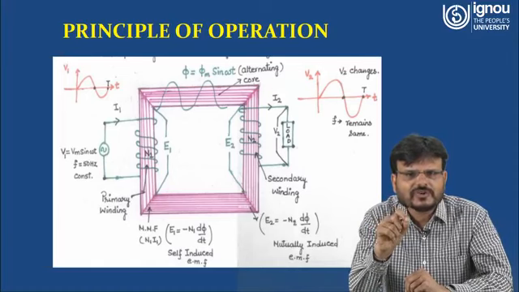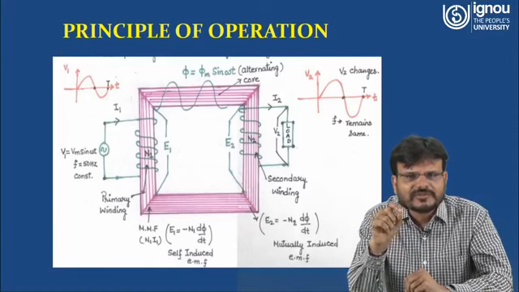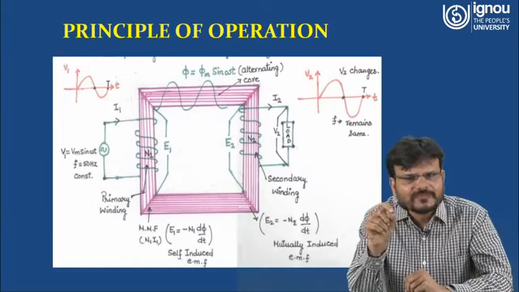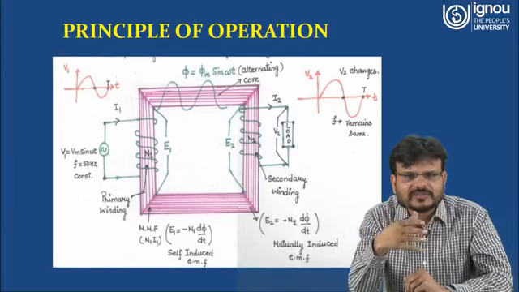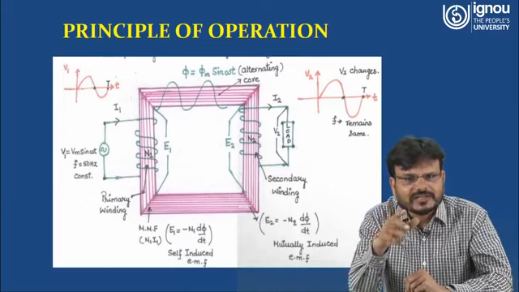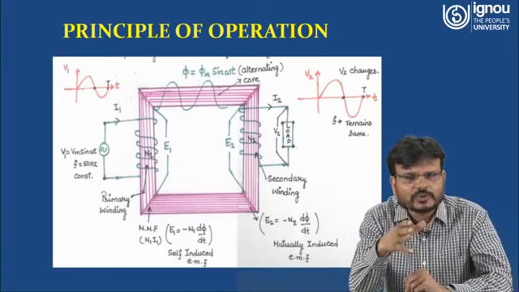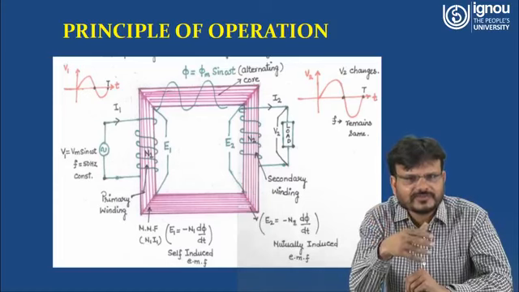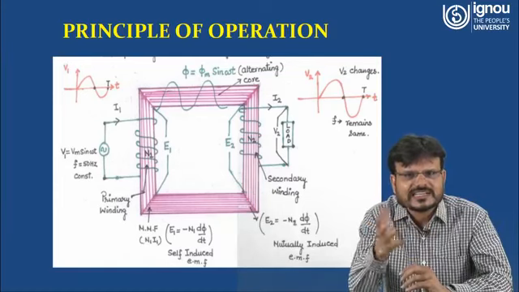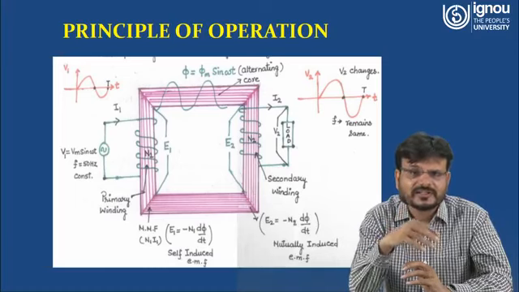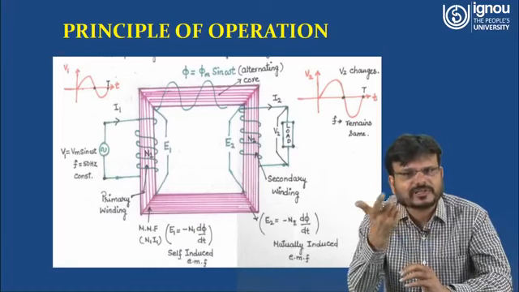So E2 is equal to what? d phi over dt, and phi is equal to what? N2 into phi. So N2 is a constant, it will be outside. So E2 is equal to minus N2 d phi over dt. Here you can see this N2 is more than N1. So of course this E2 is more than E1. If this N2 is less than N1, then of course E2 will be less than E1. So in that case it will be the step down transformer.